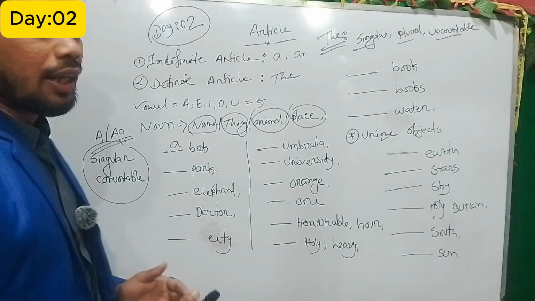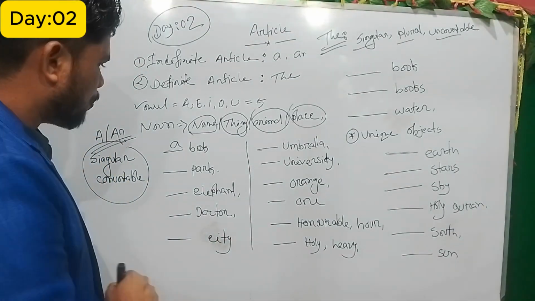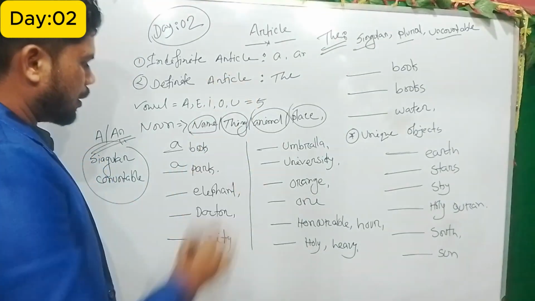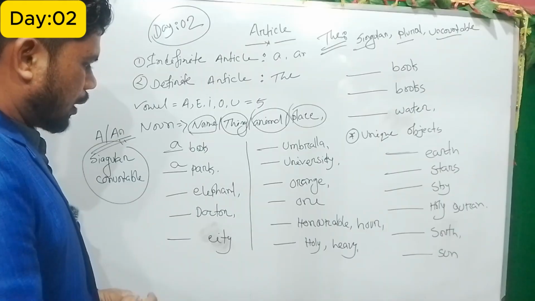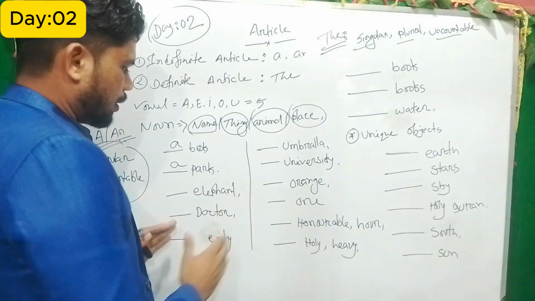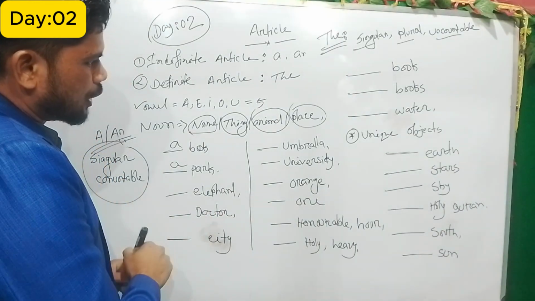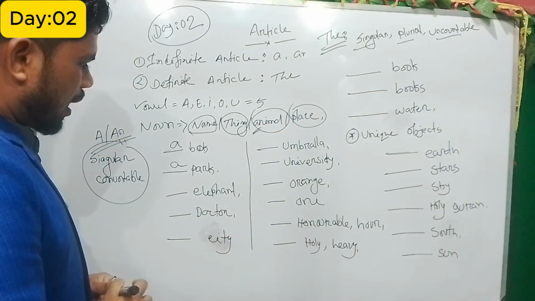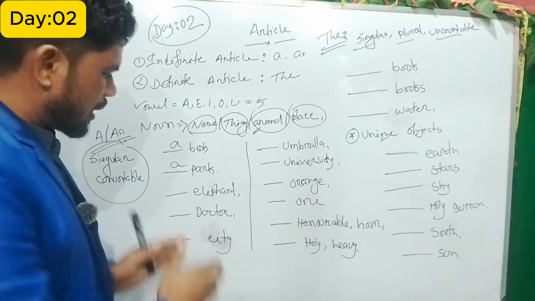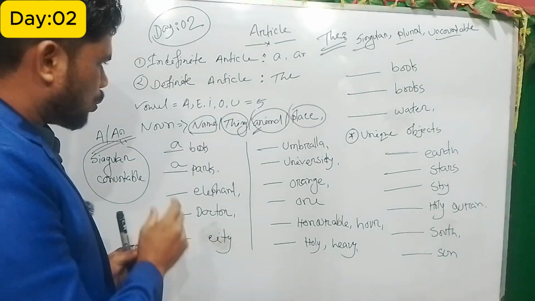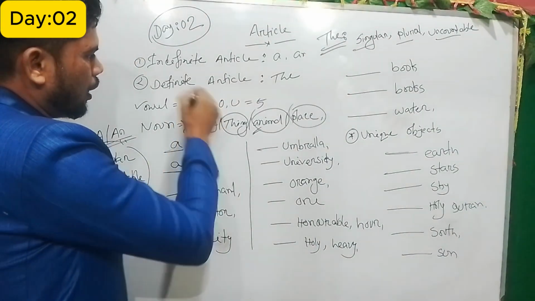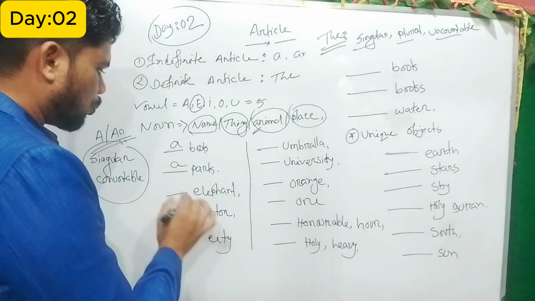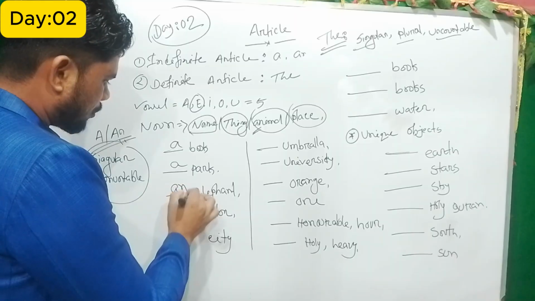So P, we know that it's a consonant, so we have to put in front of the word, that's A, and the next letter comes elephant. Elephant, this is actually an animal name. So the first letter we can see is E. So we know that E is actually a vowel. So we have to put in front of the word elephant, that is N.